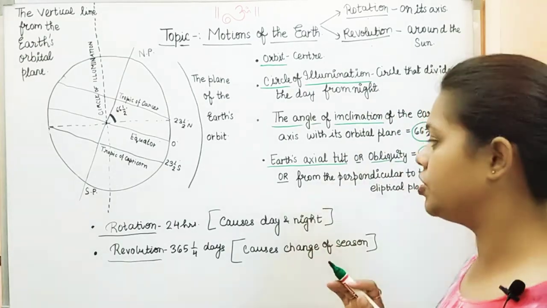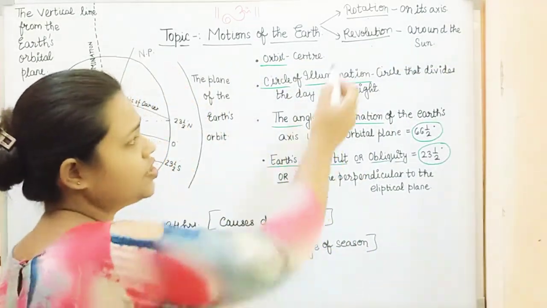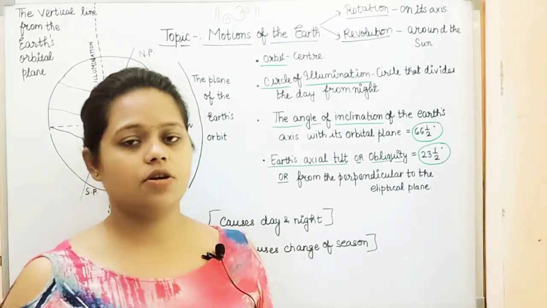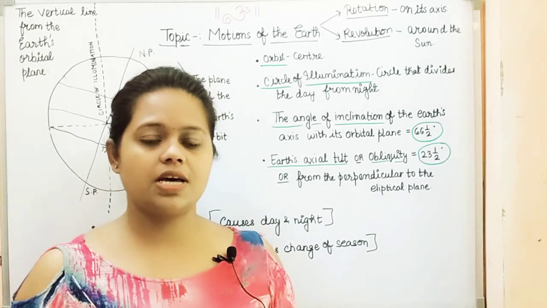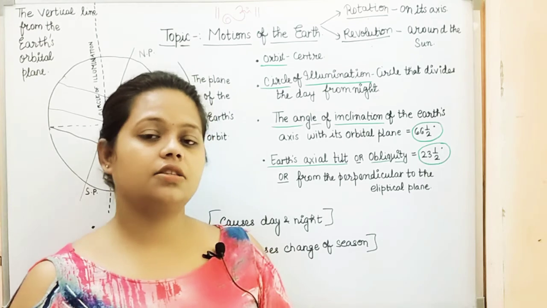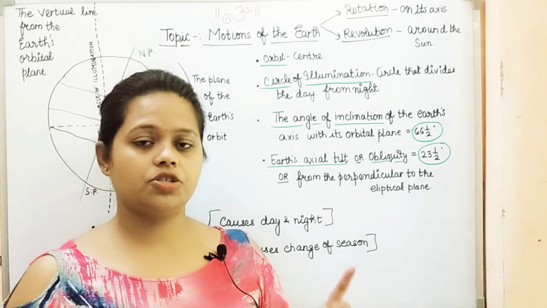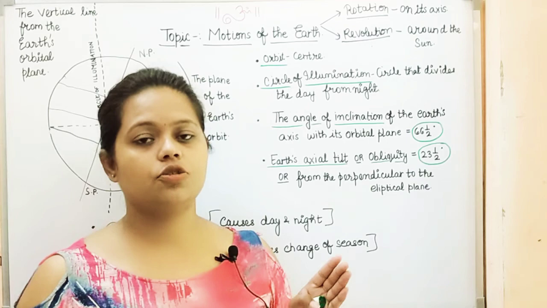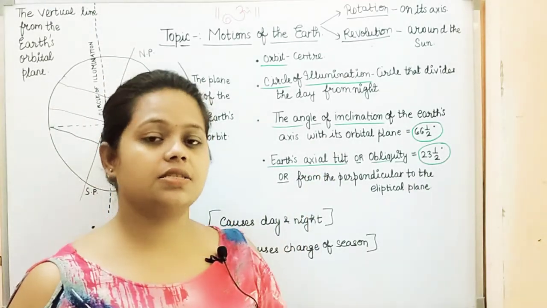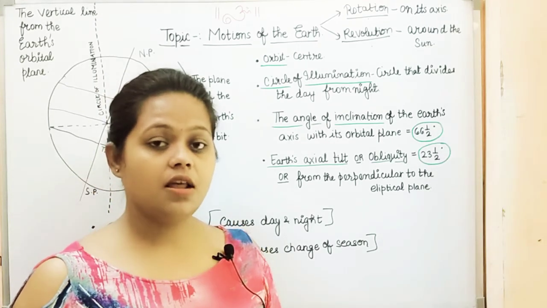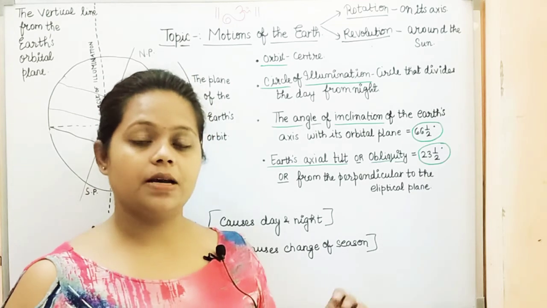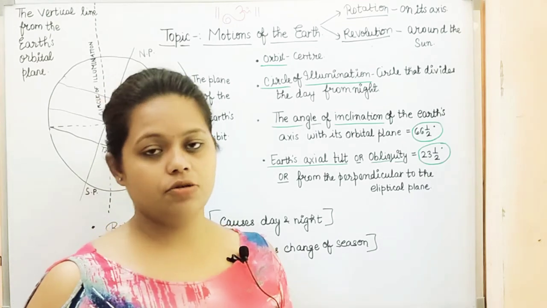Now what is rotation? Rotation is the movement of earth on its axis. Axis, in my last video I already told you about axis. So what is the axis? Axis is an imaginary line on which earth gets fixed to a position or it moves. So when earth moves on its own axis, it is said to be rotation, while the movement in which earth is moving around the sun is said to be revolution.